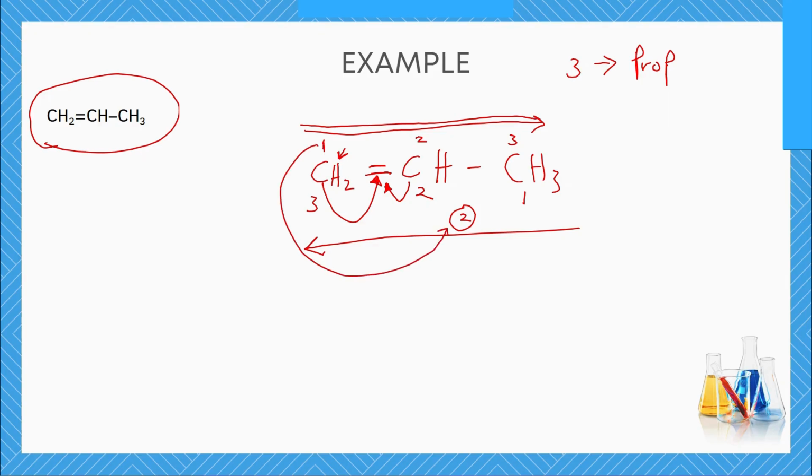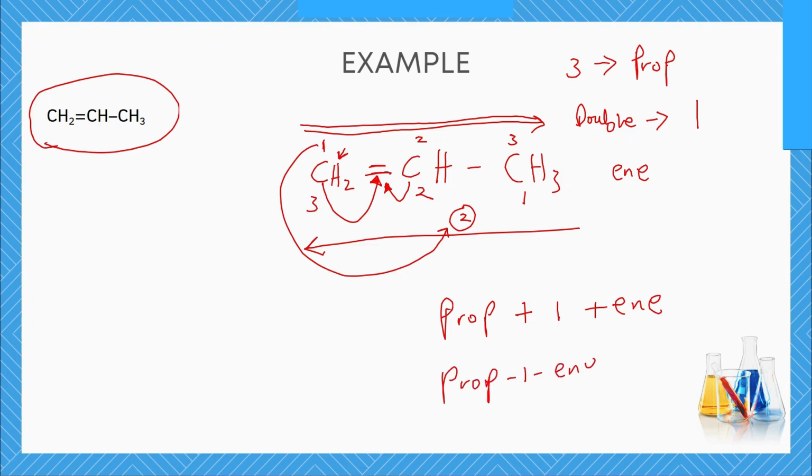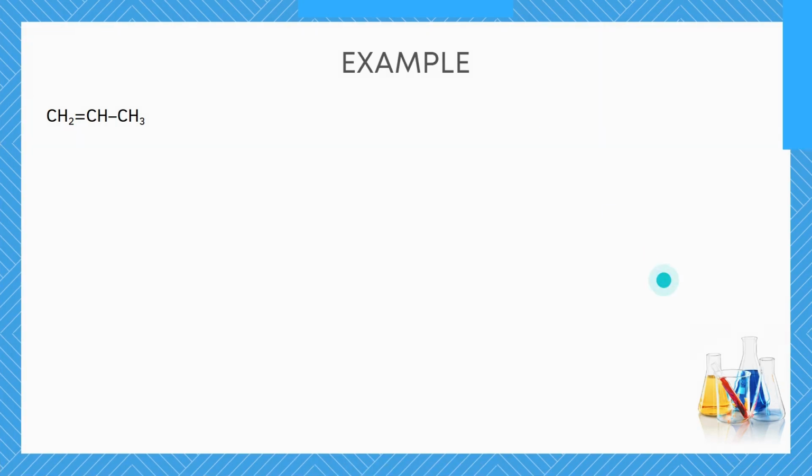than number 2. So to identify the position of the double bond, we'll just simply say 1, and then we add the suffix, which is ene. So we have the complete name prop plus 1 plus ene. That gives us prop-1-ene. We can also call this propene. So that's how we name compounds that have a double bond in their structure, or alkenes.